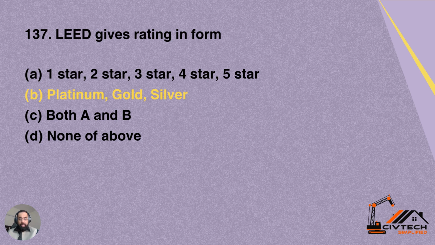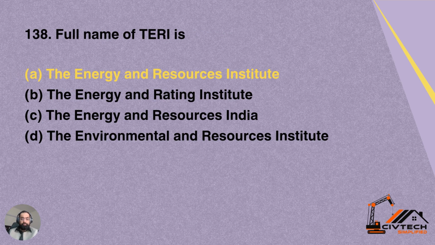137. Lead gives rating in the form of A. So in which form the lead rating is given to the buildings? A, 1 star, 2 star, 3 star, 4 star, and 5 star. B, platinum, gold, silver. Option C is both A and B. Option D is none of the above. So lead ratings are given in the form of platinum, gold, as well as silver. So option B is correct for this question.